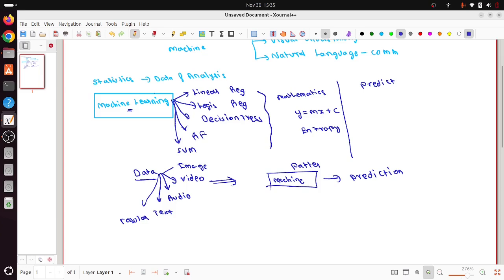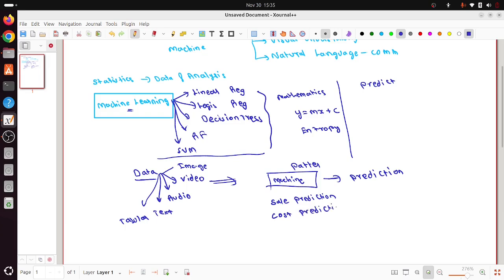We make the machine learn from this data using these algorithms, whatever algorithms I wrote here, learning from these patterns. And you can do some kind of prediction. For example, it could be sales prediction, predicting next month's sales of a company, or cost prediction of something, right?